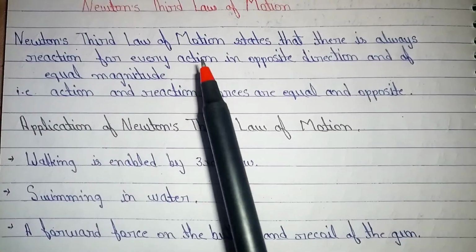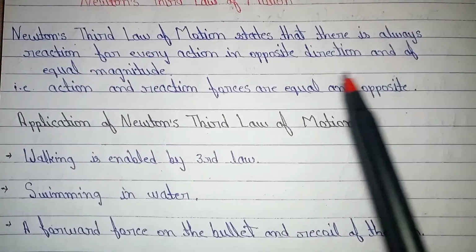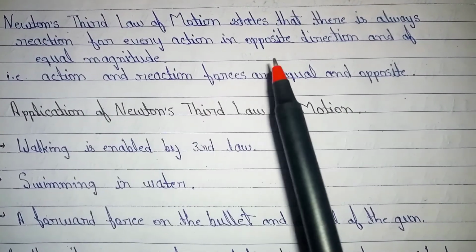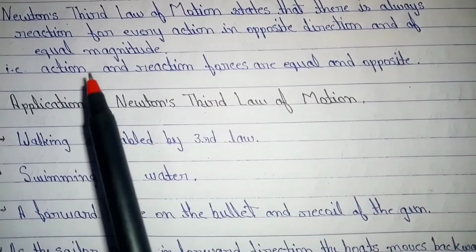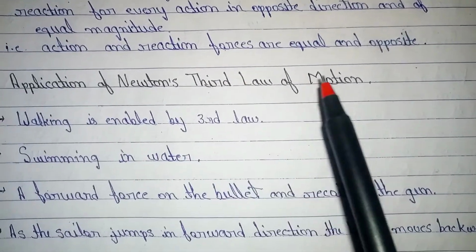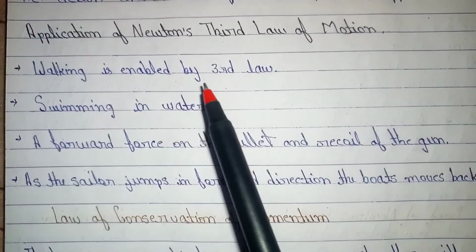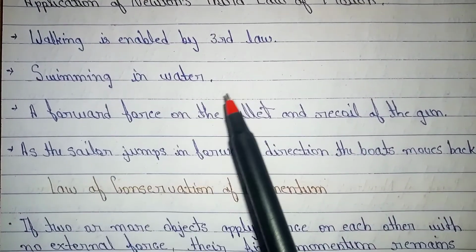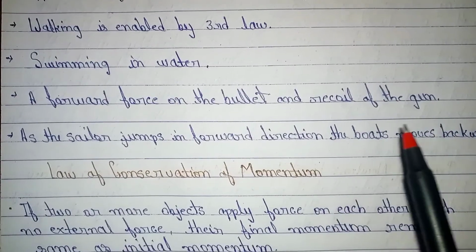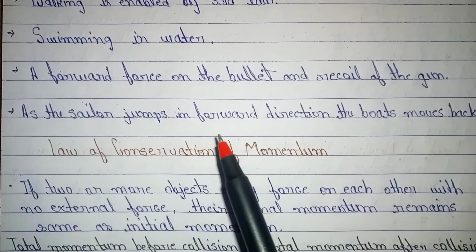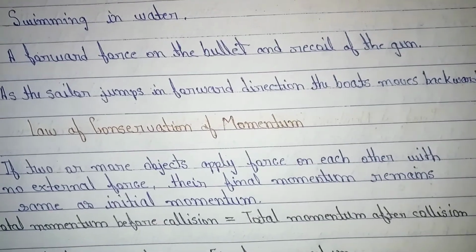Newton's third law of motion. Newton's third law of motion states that there is always a reaction for every action, in the opposite direction and of equal magnitude. Action and reaction forces are equal and opposite. Applications of Newton's third law of motion. Walking is enabled by the third law. Swimming in water. A forward force on the bullet and recoil of the gun. As the sailor jumps in the forward direction, the boat moves backward.